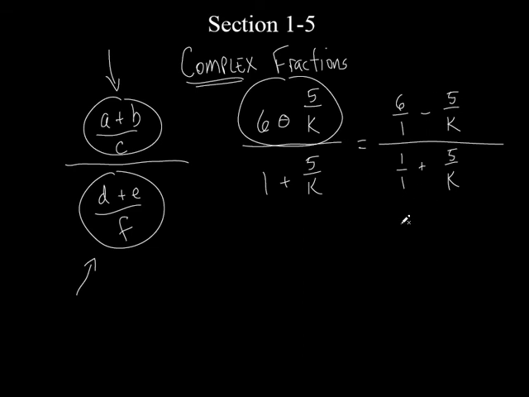So now let's take this and simplify it. I just want to subtract these fractions. So what do I need to do to subtract fractions? I need to find a common denominator. Now this is an easy common denominator. I got a 1 and a k. It's just k. So what did I do to 1 to get to k? I multiplied it by k, so I multiplied the top by k. I'm going to go kind of quick because we've talked about this quite a bit. What did I do to k to get to k? Well, nothing. Technically, I multiplied by 1, but I don't have to change it at all, so I don't change the top. So I just put a minus 5.